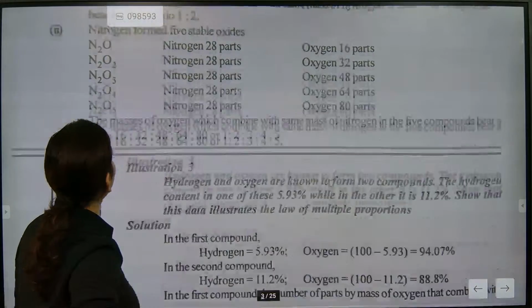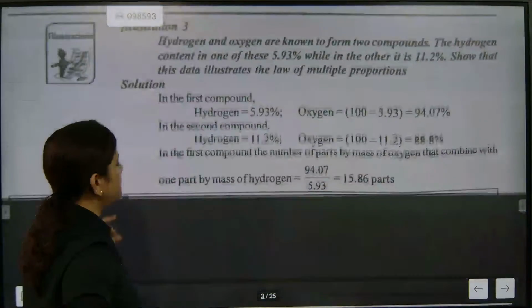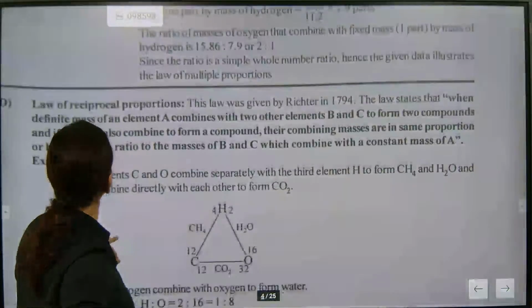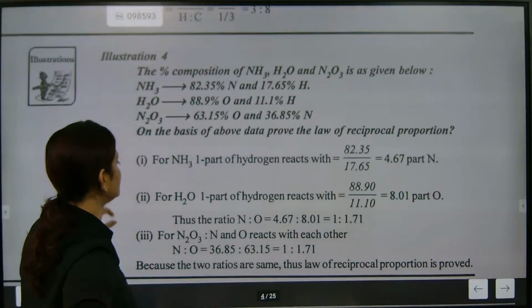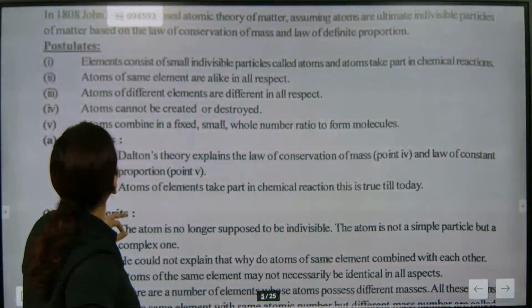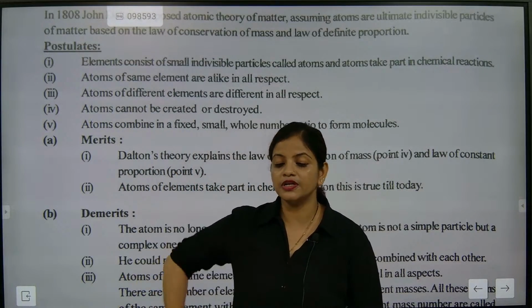And we had to discuss some of the most important things. The law of reciprocal proportion and the law of multiple proportion are not in your syllabus, so we need not do that. Postulates we fit in. So we were talking about the postulates of John Dalton.